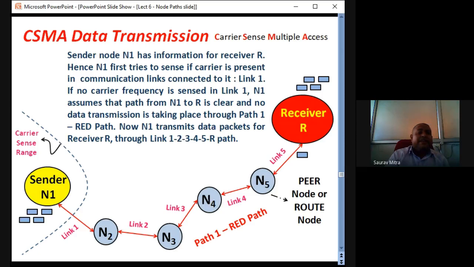This is a sensing range actually. So within this range, the sender N1 will sense if there is any kind of carrier present. If there is any carrier present within this range, then the sender N1 will wait. What is the time for waiting? It is called back off time. It can be random, it can be predefined. Okay. So this is called carrier sensing range.